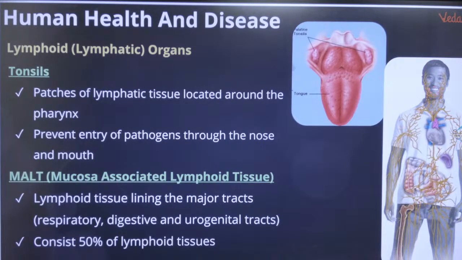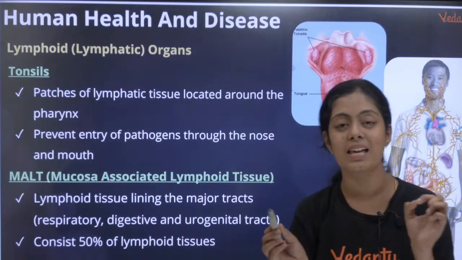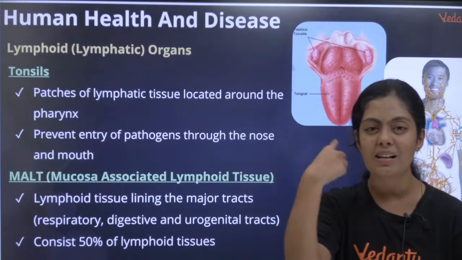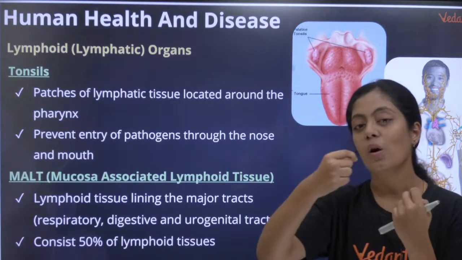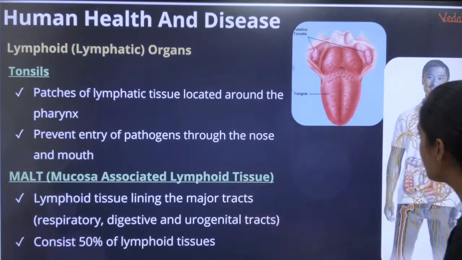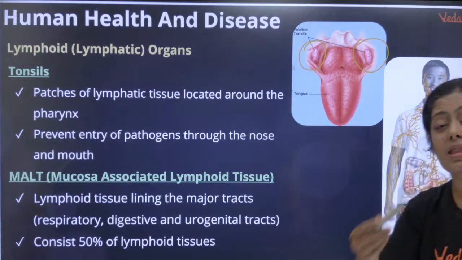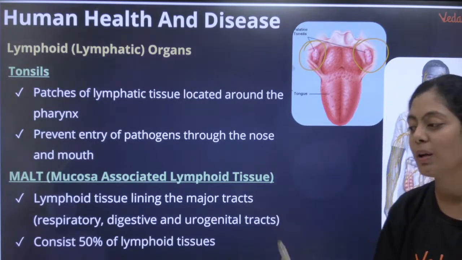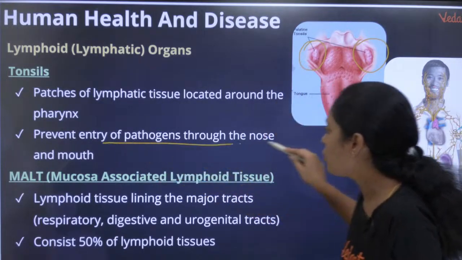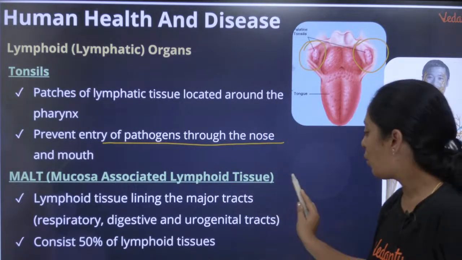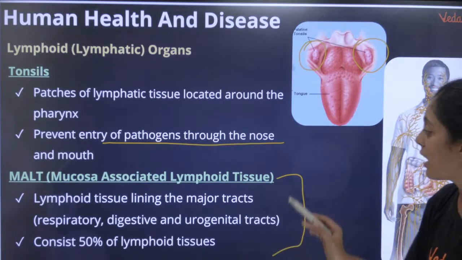Okay. Then tonsils. Tonsils is also a lymphoid organ. The tonsils are present in your buccal cavity. Okay, on either side of your tongue you have tonsils. You can see here, this is your tonsils. Sila pasangalla in the tonsils when the infection ஆகும், that is what we call it as tonsillitis. Okay, so they prevent the entry of pathogen through the nose and the mouth. இது ரொம்ப ரொம்ப முக்கியமான விஷயம். நிறைய வாட்டி உங்க நீட் எக்ஸாம்ல கேட்டிருக்காங்க.